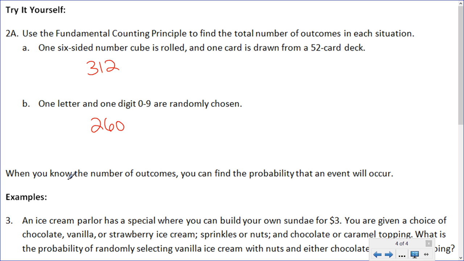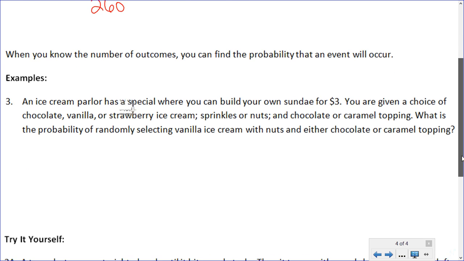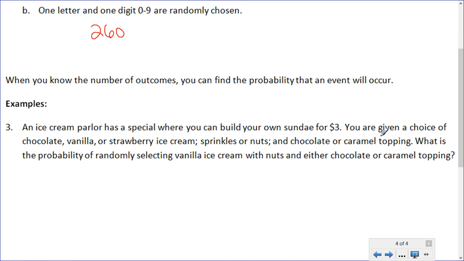When you know the number of outcomes, you can find the probability that an event will occur. Because remember, probability is just the number of favorable outcomes over the total number of outcomes. So if we can find the number of outcomes, we can find the probability that an event will occur. So let's look at example 3. It says an ice cream parlor has a special where you can build your own sundae for $3. You are given a choice of chocolate, vanilla, or strawberry ice cream, sprinkles or nuts, and chocolate or caramel topping. What is the probability of randomly selecting vanilla ice cream with nuts and either chocolate or caramel topping?